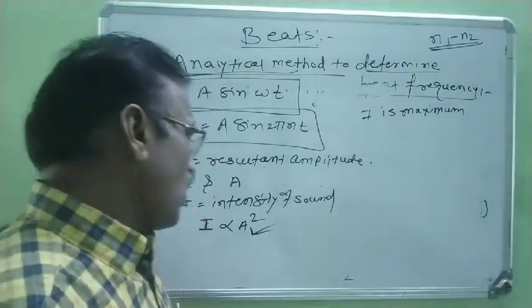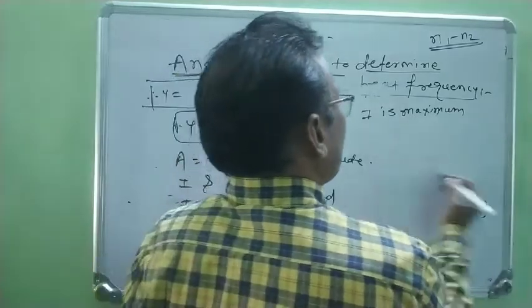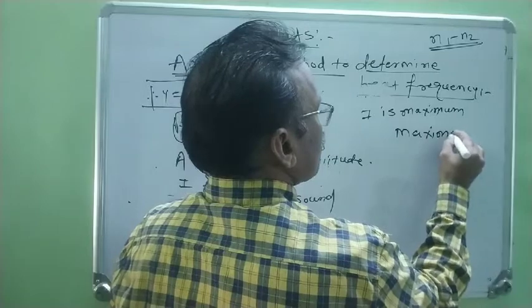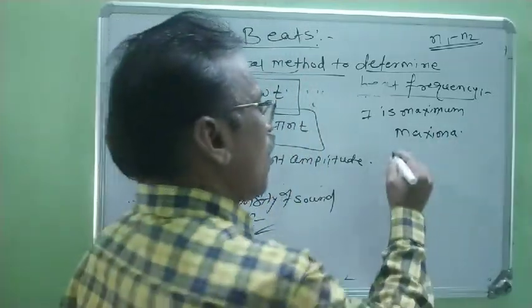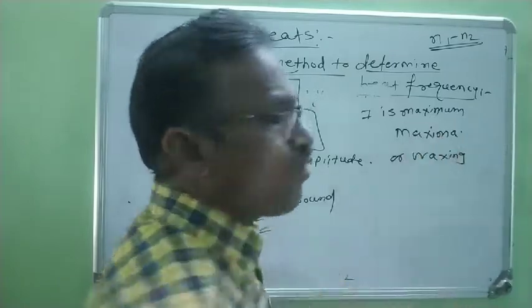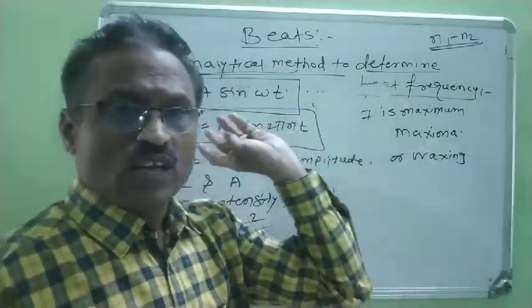And when the amplitude of the wave is maximum, it produces maxima, also known as waxings.